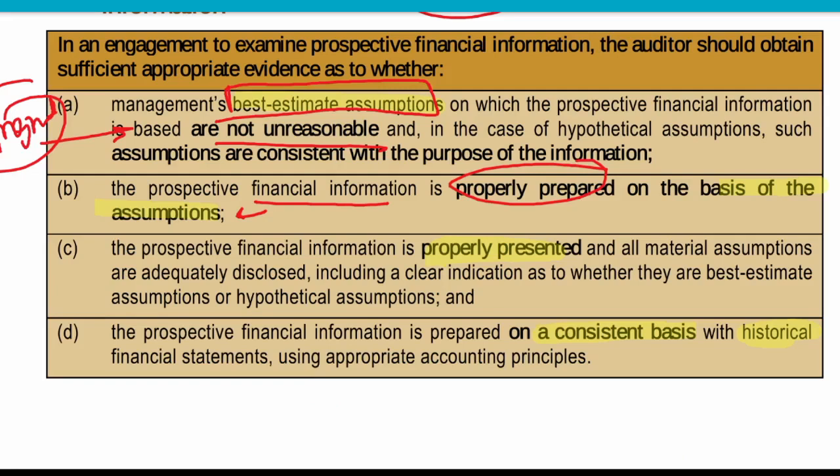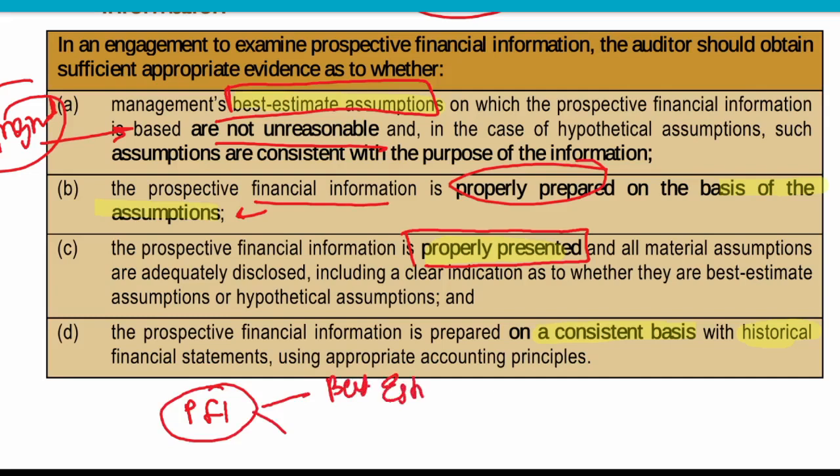The prospective financial information must be properly presented in all material aspects, adequately disclosed, and clearly indicated whether it is a best estimate or a hypothetical assumption. Prospective financial information is normally made out of two things: one is the best estimate, and the other is hypothetical assumption.